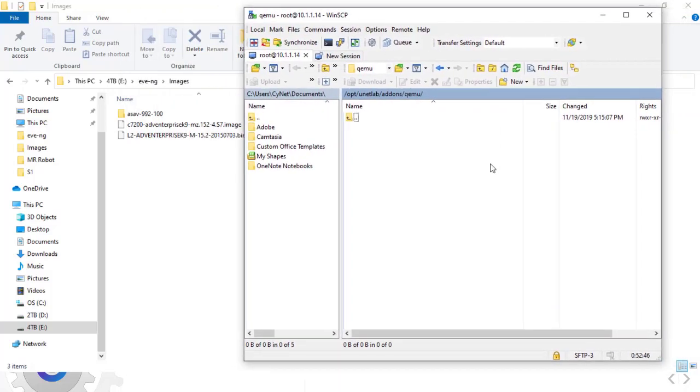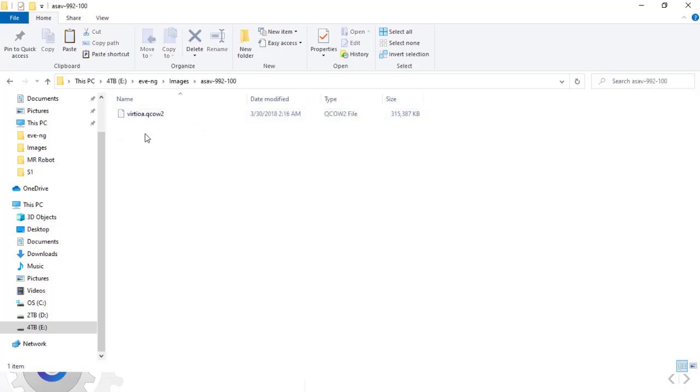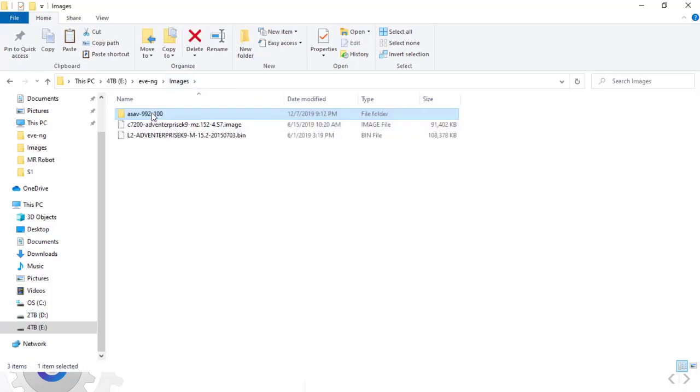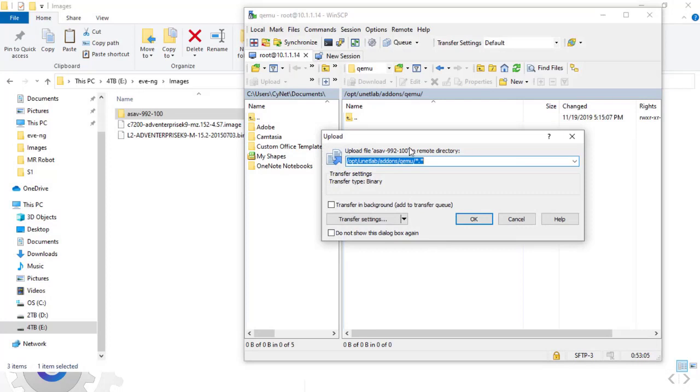So note that all the Qemu files must have a directory, and your Qemu files must be located in their specific directory. Then we'll add the desired file in the path, which is opt unetlab addons qemu.